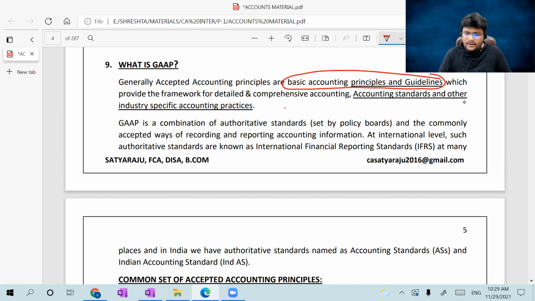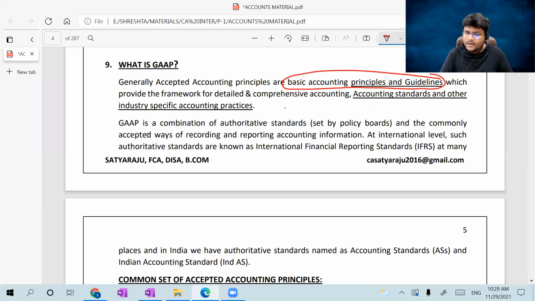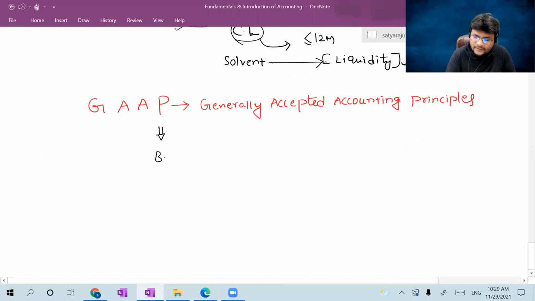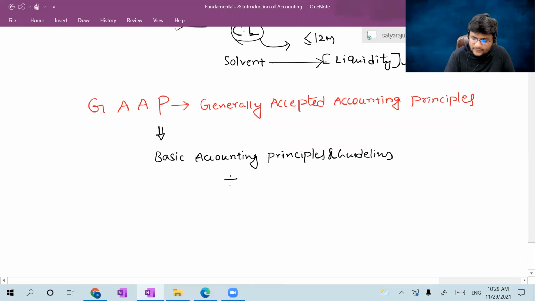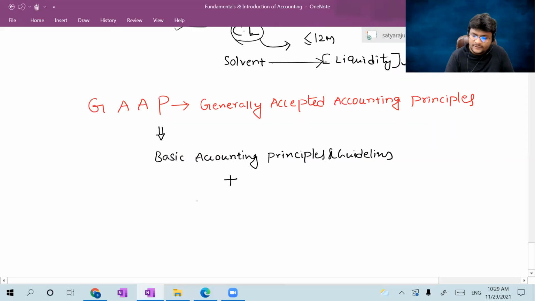I can put it this way, GAAP is nothing but basic accounting principles and guidelines plus accounting standards and other industry specific accounting practices.